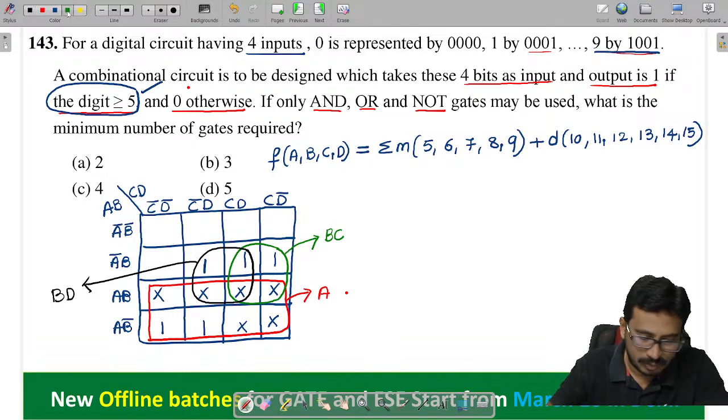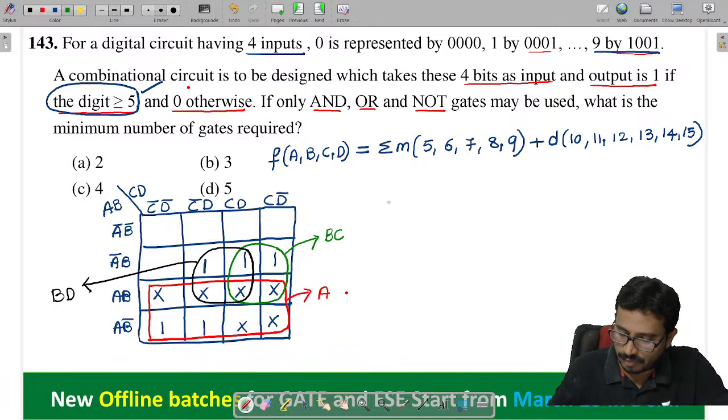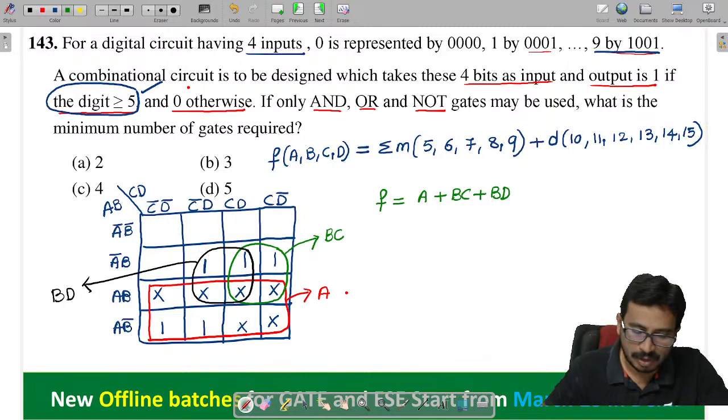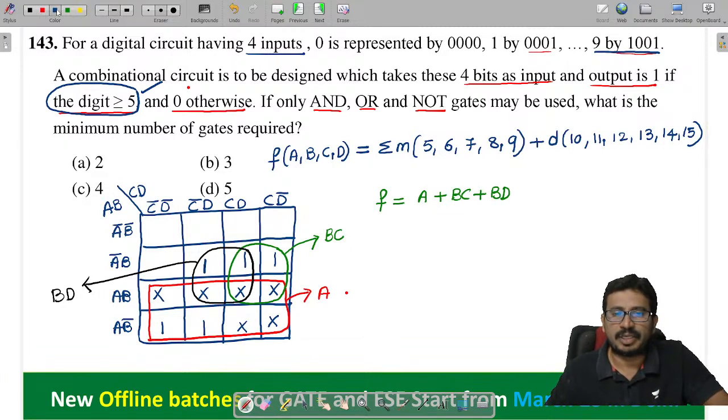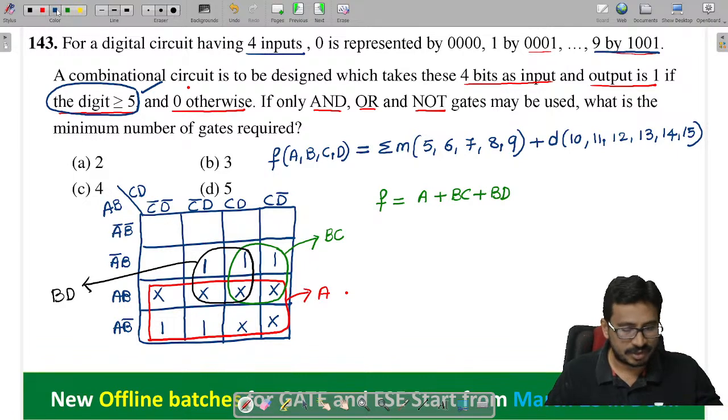Now see this thing here. Now what is the minimized expression, you tell me now finally. So we have A plus BC plus BD. A plus BC plus BD. So you tell me now how many gates required. What's the minimum number of gates required, you tell me here. How many minimum gates are required for this thing, tell me.